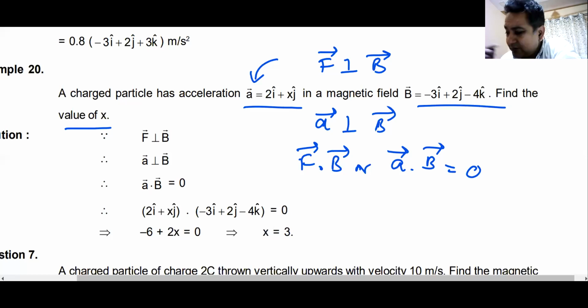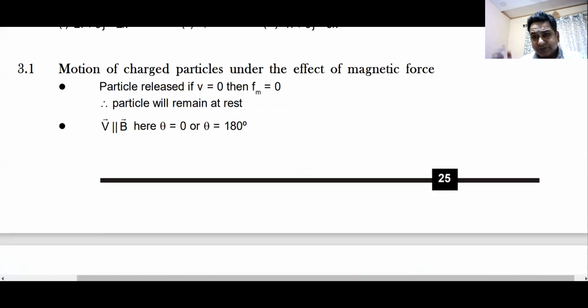Again, remember, force is perpendicular to B. Force is also perpendicular to V. Will you remember this? Yes, sir. Both the things are true at the same time. So don't forget this. Then you can have some simple cases of a particle moving in this magnetic field.